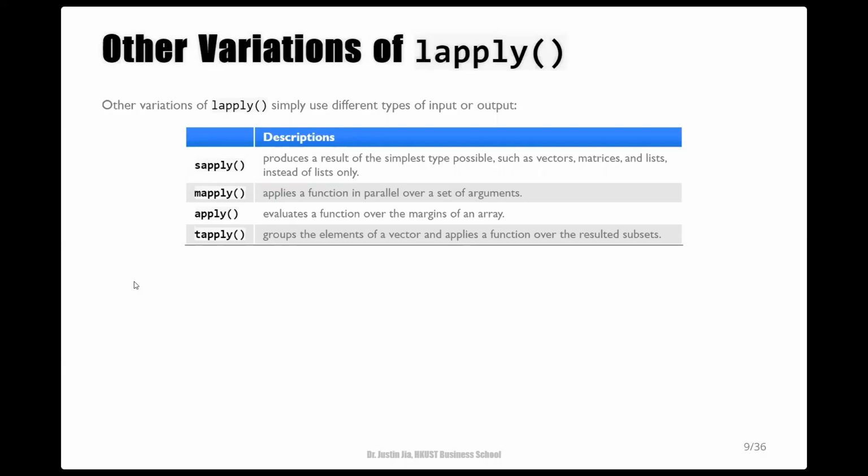After knowing the use of lapply, next, I'm going to introduce several key variants of lapply in the apply family. Here is a summary of them.